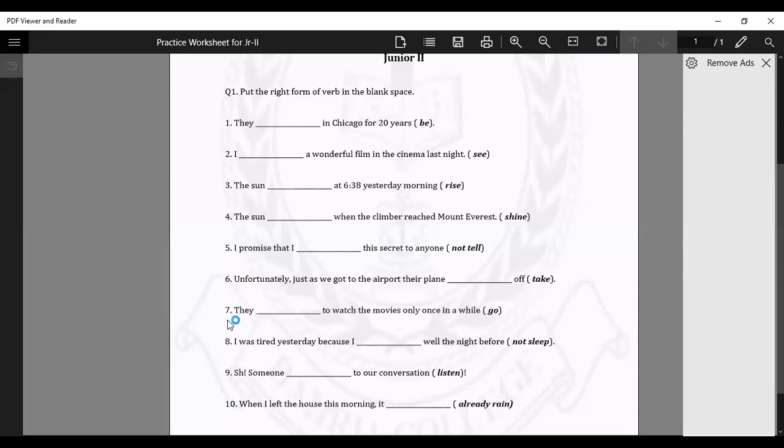Question number 7, sorry. They dash to watch the movies only once in a while. Went. They will go. They go. So they went, they will go, only once in a while. Find this sentence. Is this the past action, or the present action, or the habit action, or the routine work? Find it out.